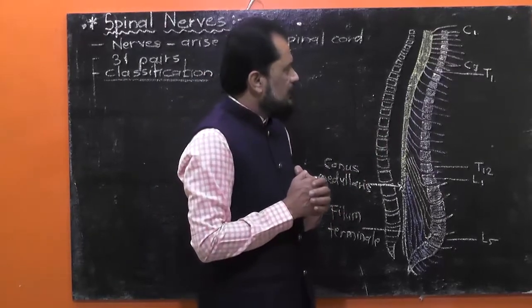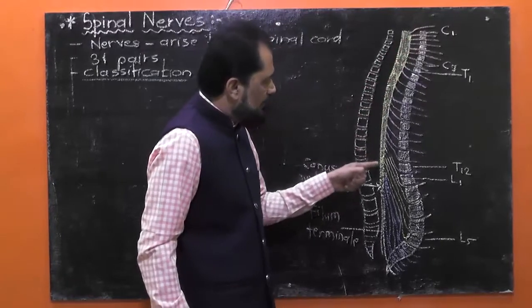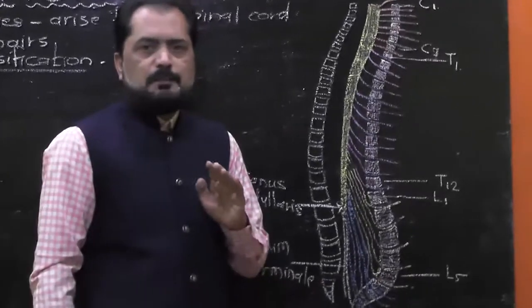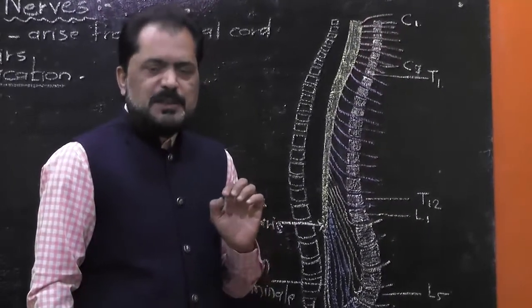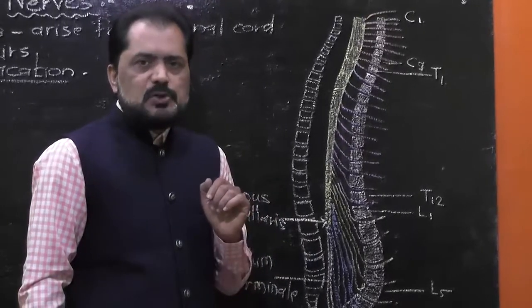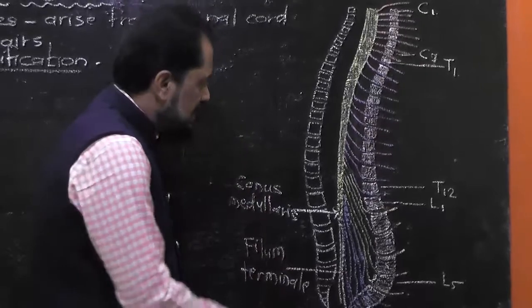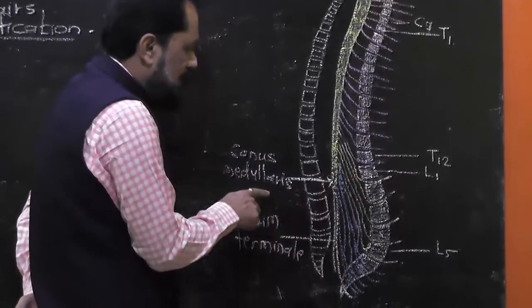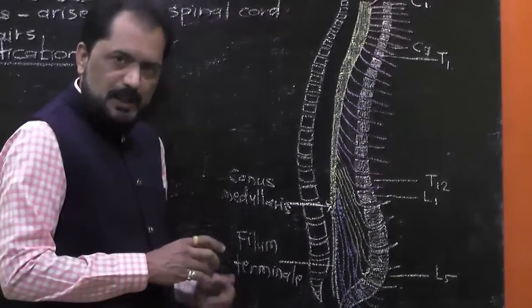In this diagram, I have shown the spinal cord with the help of yellow chalk. You know that the spinal cord passes through the cavity of the vertebral column, that is the neural canal, and also we know the main part of the spinal cord ends at the level of the first or second lumbar vertebra. That region is known as conus medullaris.